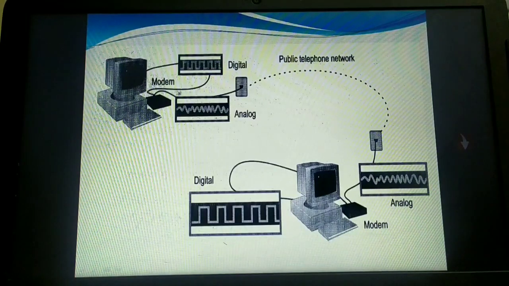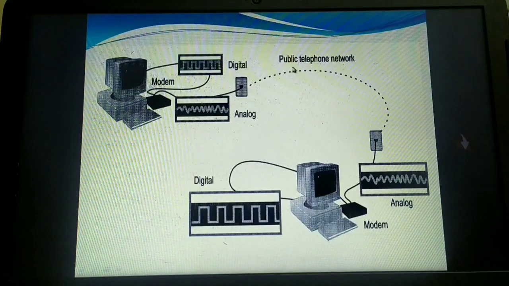Now let us think, if I don't have this modem, and two computer systems want to communicate with each other, placed at different locations. Once this computer system sends the data, which is in digital form, it has to reach the public telephone network, the telephone lines which carry your internet connection to the other end. But the nature of this telephone network is analog. So they are sending data as digital, but the telephone network carries analog.